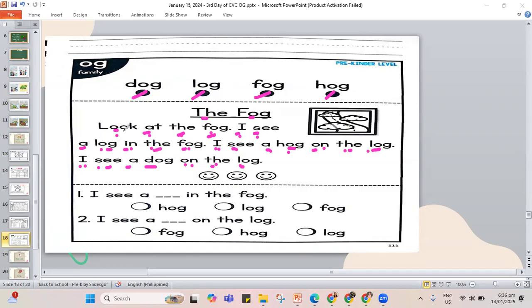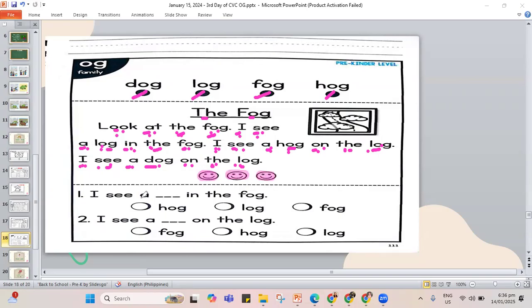We need to read it 3 times. Look at the fog. I see a log in the fog. I see a hog on the log. I see a dog on the log. Now, once you're done reading, color the smileys.